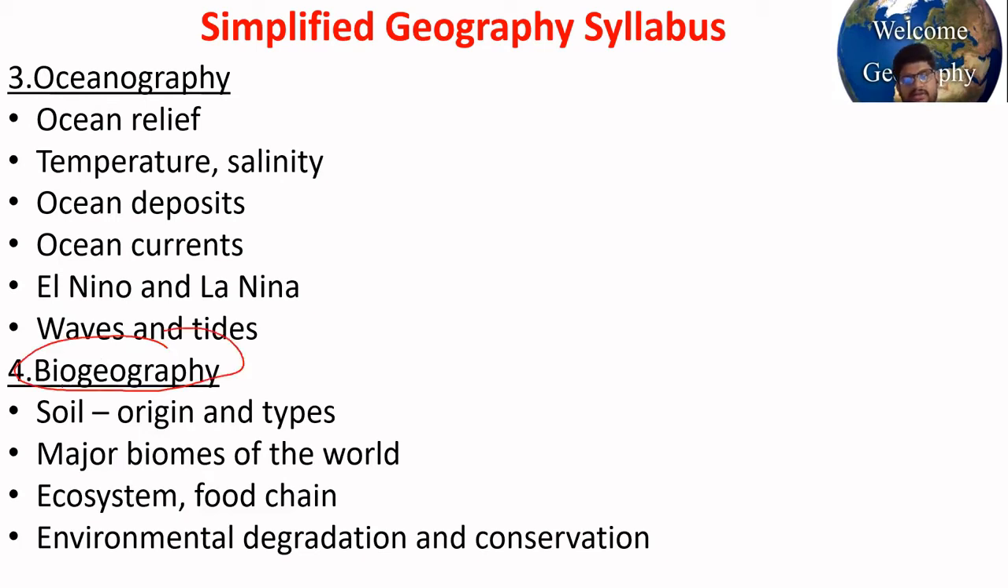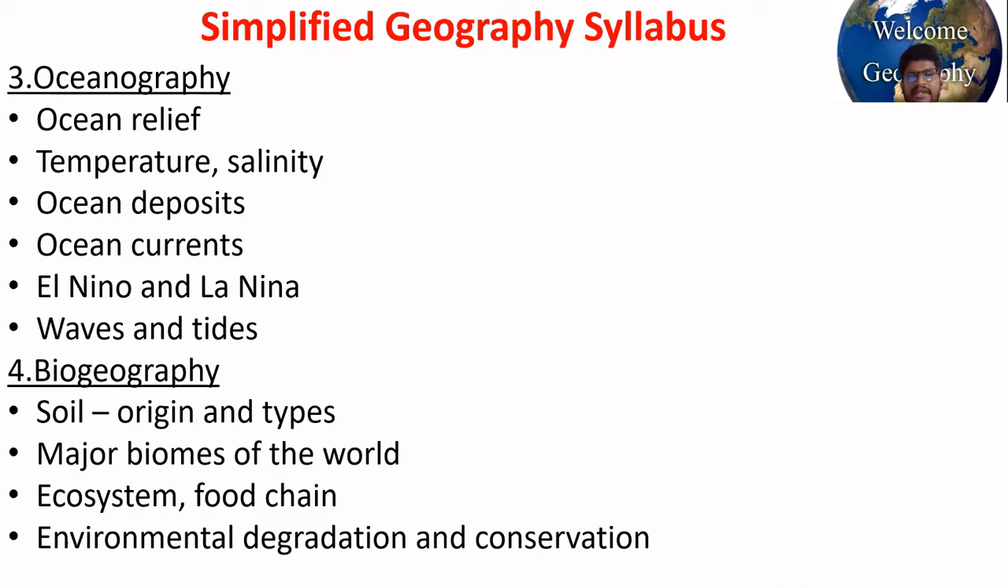Then biogeography. Soil origin, how soil is formed, different types of soil. What is the composition of soil, soil profile, try to cover all these concepts under soils. Then major biomes of the world. Due to different climatic conditions, different biomes have developed on the earth's surface. So read them: savanna biome, desert biomes and all. Ecosystem, food chain. These are actually part of your ecology, but try to learn the basics in geography first.